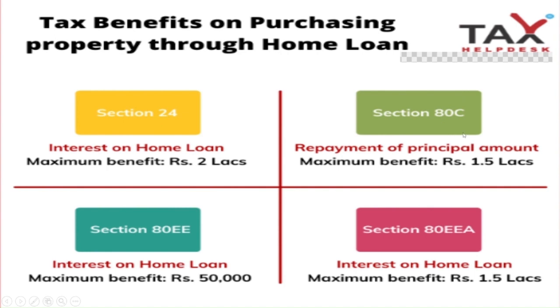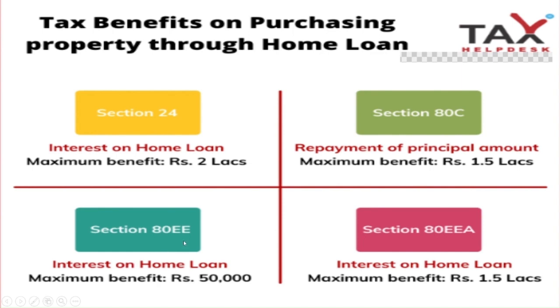Again, 80C includes your employee PF, not employer contribution, your employee contribution, public provident fund, fixed deposit, mutual fund, Sukanya Samruddhi scheme, everything is included in 80C. Including that, you also have housing loan principal. Then 80EE, which is a new section. 80EE is interest on home loan.